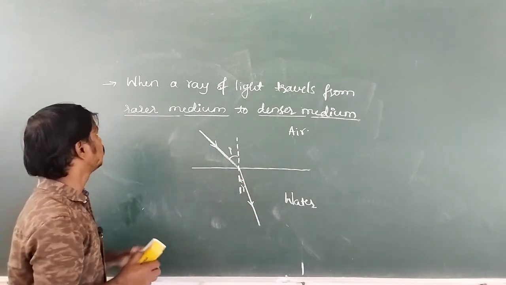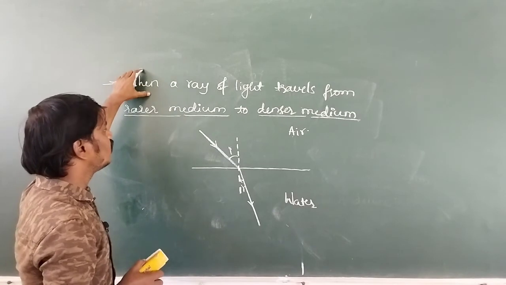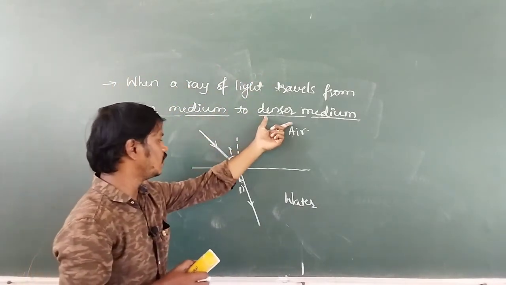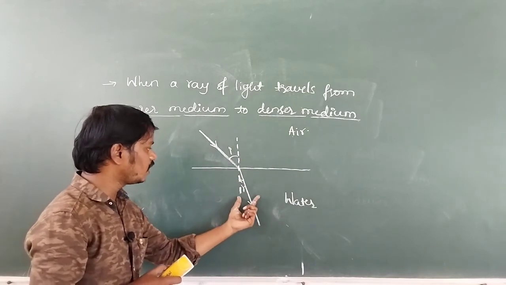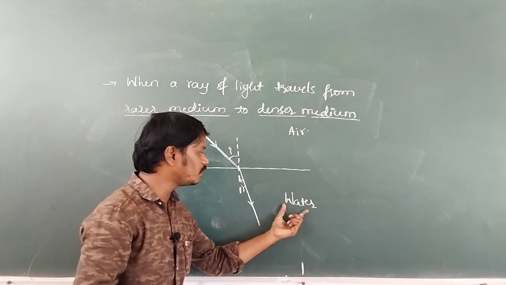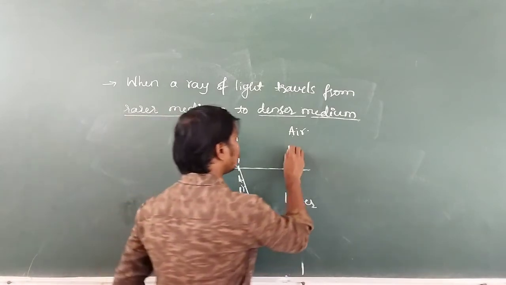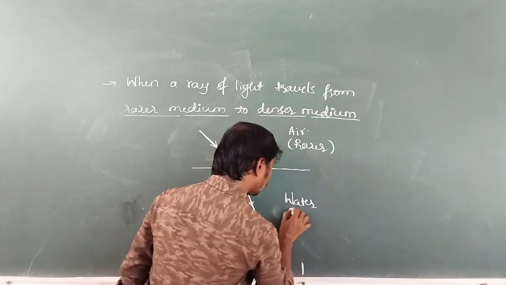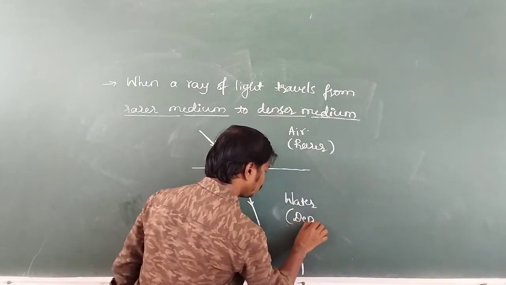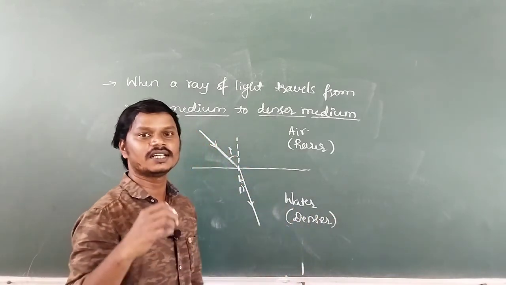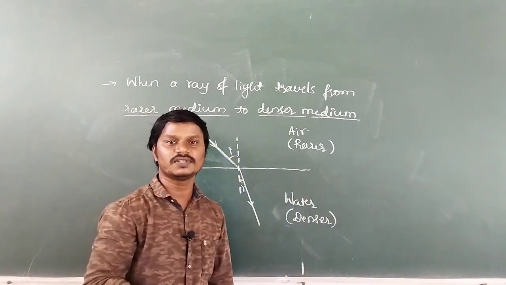Okay, now what is the first case? When a ray of light travels from rarer medium to denser medium, the refracted ray bends towards the normal due to decrease in speed of light in which medium? Denser medium. Here air is rarer medium and water is denser medium, and the speed of light in the medium can be measured by the refractive index of the medium.